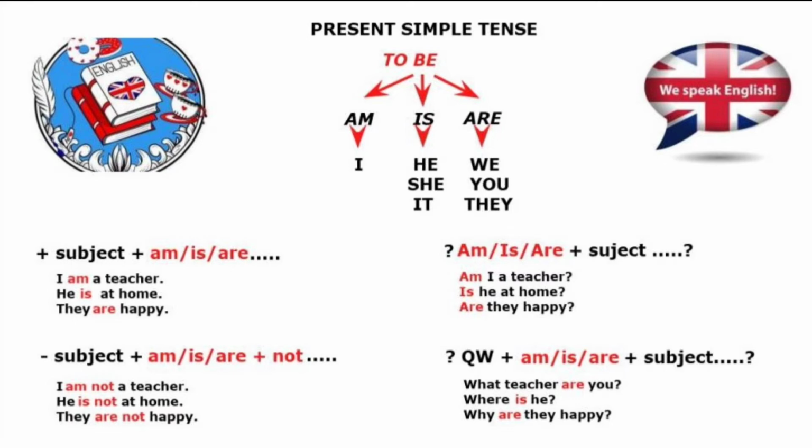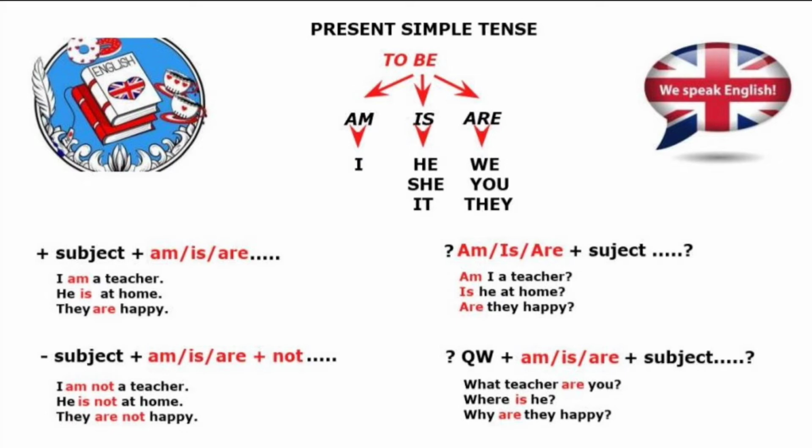How to form a positive sentence? We use subject plus am, is, are. For example, I am a teacher. We use am for I. He is at home. We use is for he. They are happy. We use are for they.